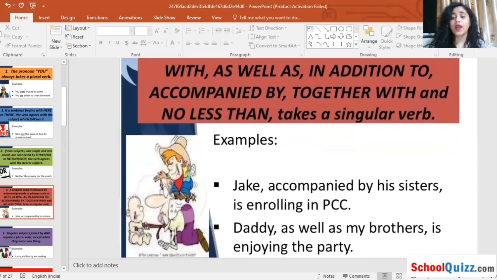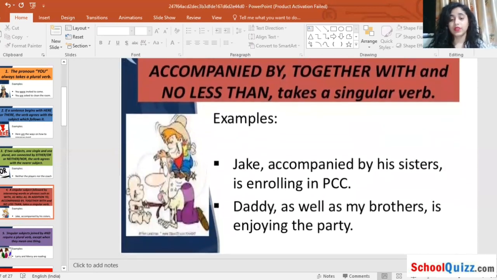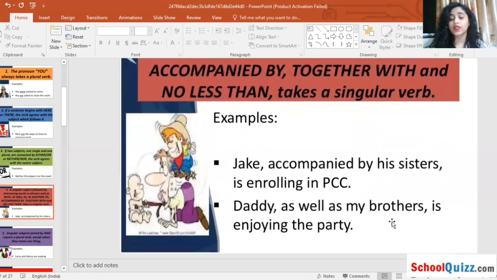Example: Jake, accompanied by his sisters, is enrolling in PCC. Daddy, as well as my brothers, is enjoying the party. Okay, so here actually "daddy as well as my brothers are enjoying the party" will be included, but we have written "is". So here is my mistake, and what will be included is "are". Just remember why "are" is included: because brothers are enjoying the party, not brother is enjoying the party.